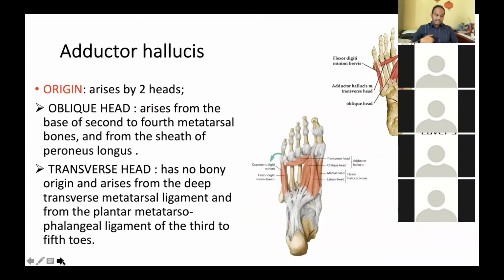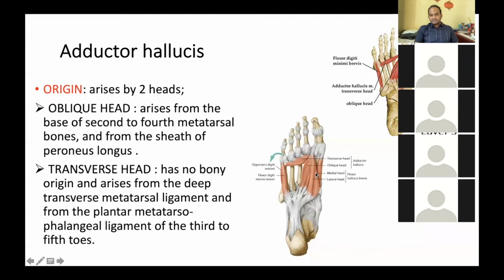Adductor hallucis. This adductor hallucis arises from two heads. One is the oblique head, number two is the transverse head. Can you see this one? Yes, sir. This is the transverse head. Can you see this muscle? Yes, sir. This is the oblique head, and this is the transverse head.